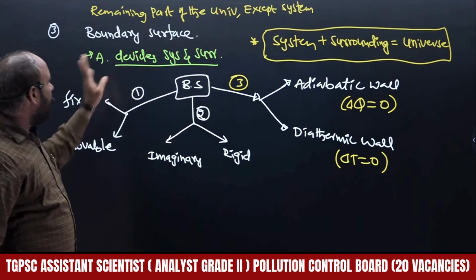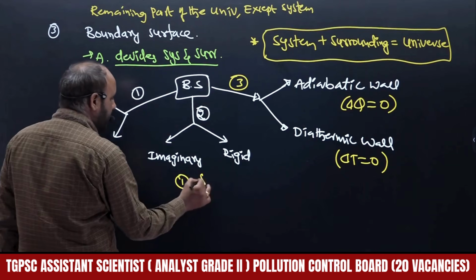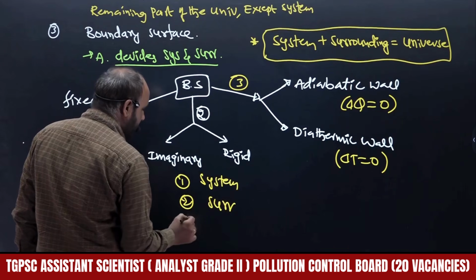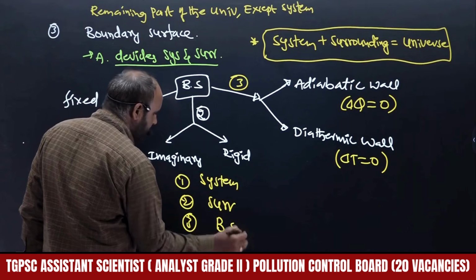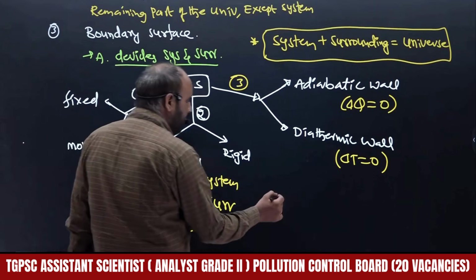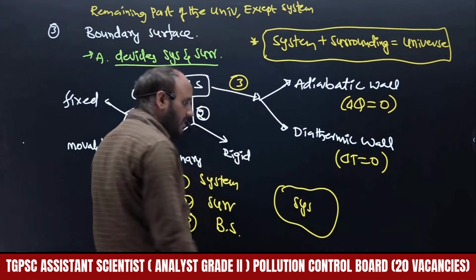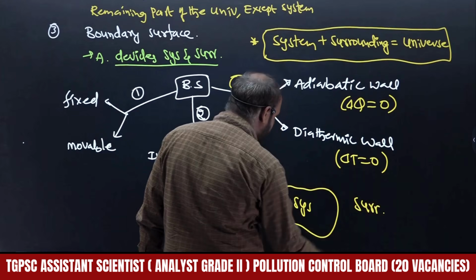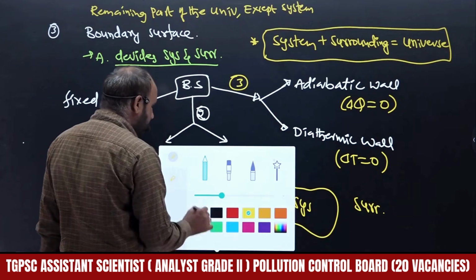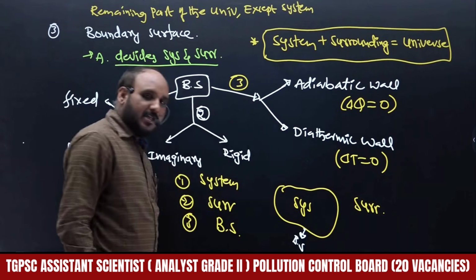These conditions are applicable for what? Boundary surfaces. One is the system, the other one is surroundings, and the third one is boundary surface, right? So these are the terminology that entire thermodynamics is going to explain. As I said, the specified portion under my observation is called the system. The remaining part is the surroundings. The area which divides the system and surroundings is called the boundary surface, right? This is the boundary surface.